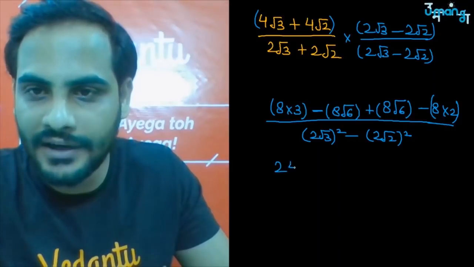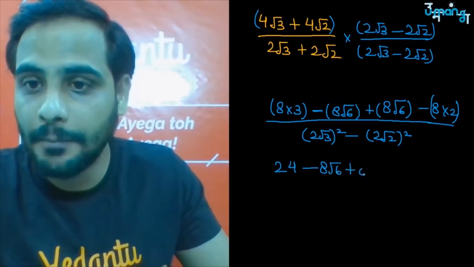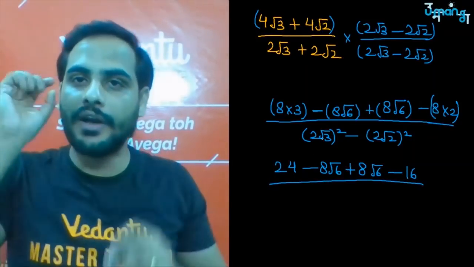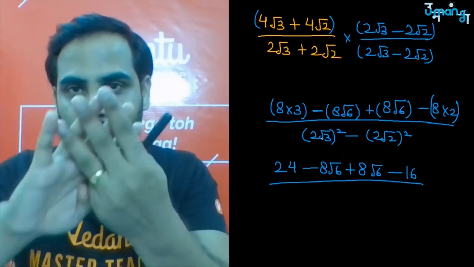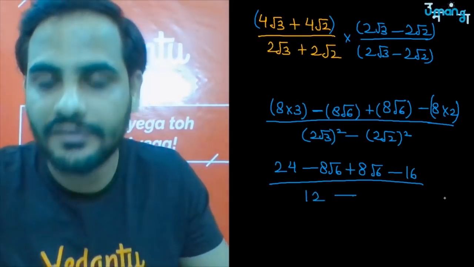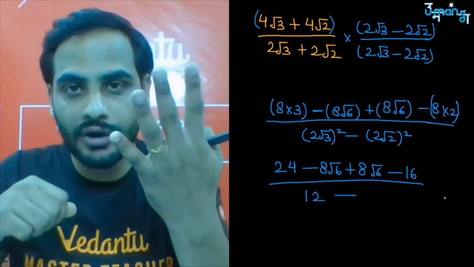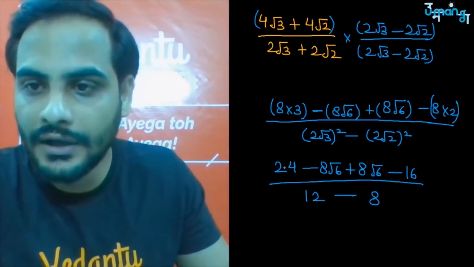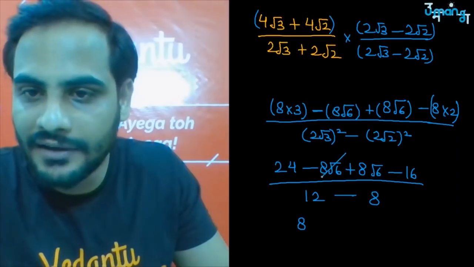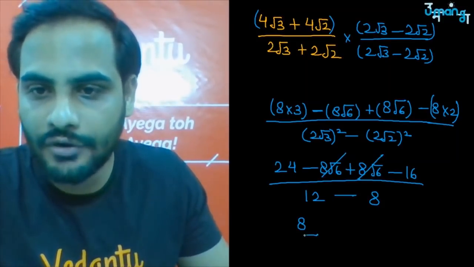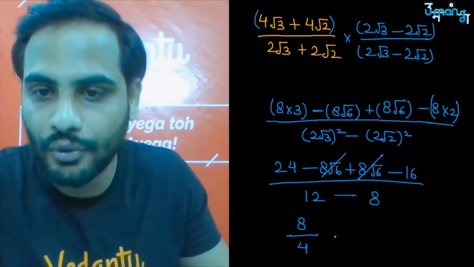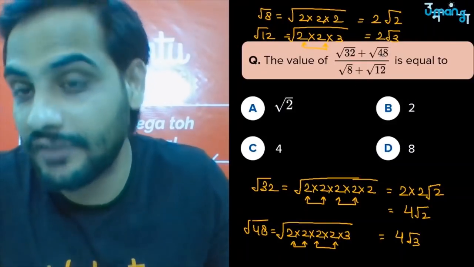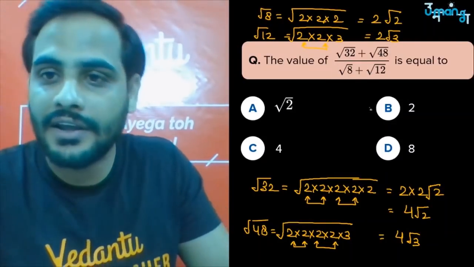So here you will be getting 24 minus 8 root 6 plus 8 root 6 minus 16 divided by 2 root 3 whole square. So 2 square is 4, root 3 square is 3, 4 into 3 is 12, minus 2 root 2 whole square. So 2 square is 4, root 2 square is 2, and 4 into 2 is 8. 24 minus 16 is your what? 8, and minus 8 root 6 plus 8 root 6 got cancelled, and here 12 minus 8 is equal to 4. So 8 divided by 4 is equal to 2. So the answer for this root 32 plus root 48 upon root 8 plus root 12 is equal to 2.